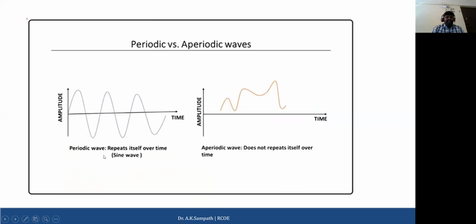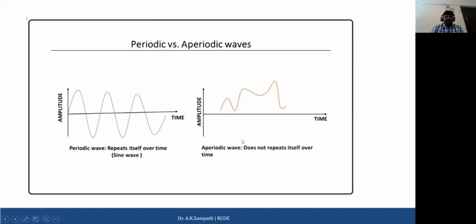When you talk about periodic waves, they repeat themselves over time. A sine wave is an example, and digital signals are also examples of periodic waves. A periodic wave is a signal which repeats in a specific pattern, so you will find that the signal travels at the same speed and in the same pattern.